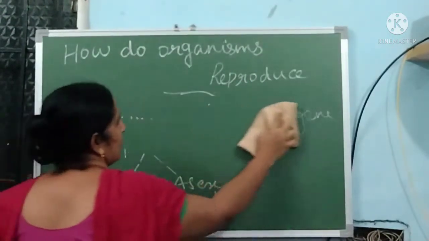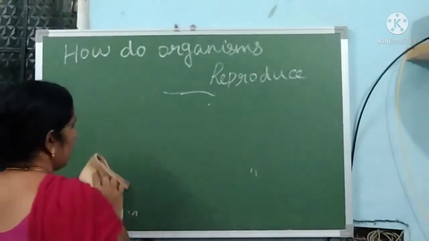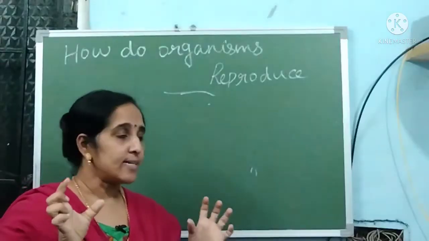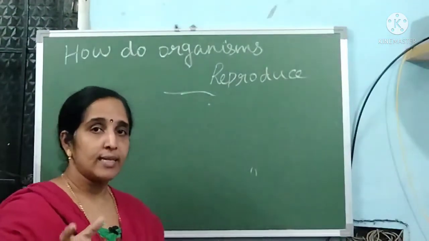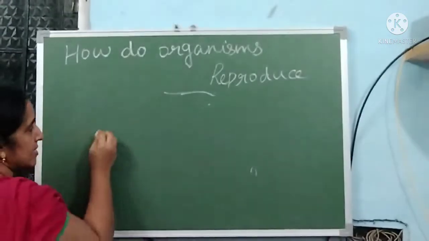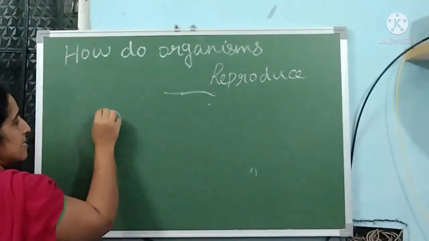So we know about a cell. What is a cell? A cell is a structure that is present in our body, present in all living organisms. Suppose this is a cell.